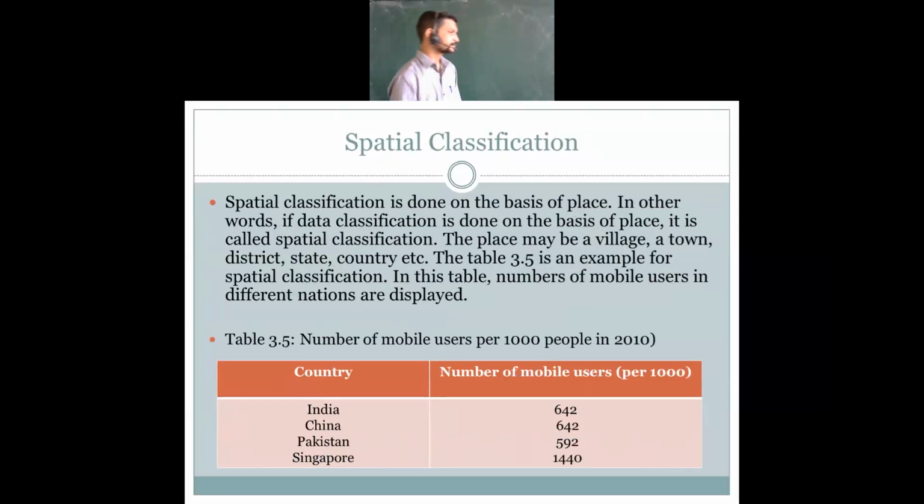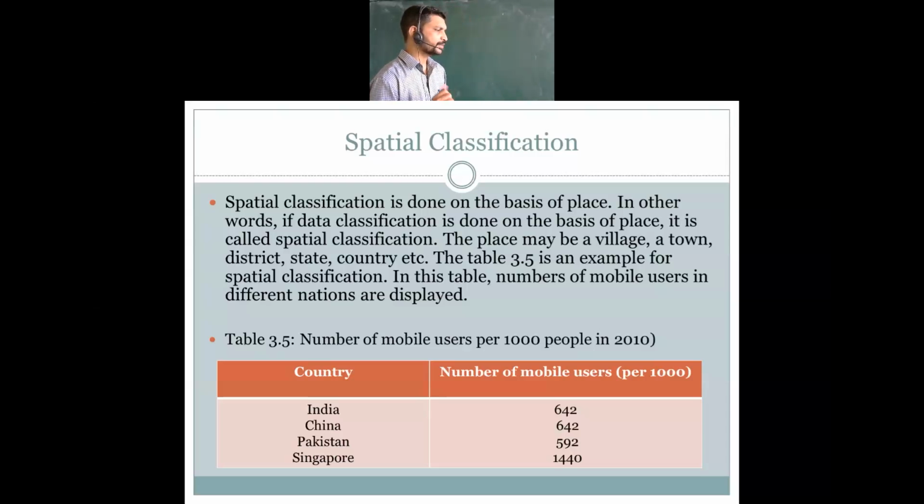Last, spatial. See, spatial is totally, as we know, on the basis of area or place. Classification is done on the basis of place here. In other words, if data classification is done on the basis of place, it is called spatial classification.